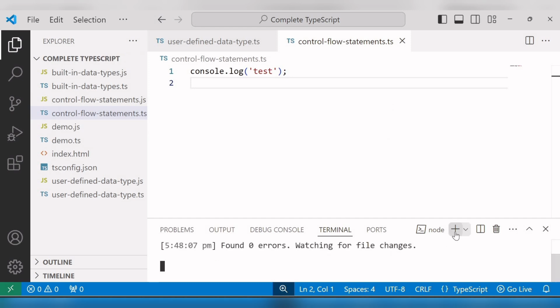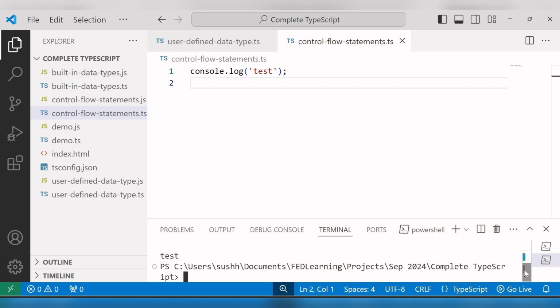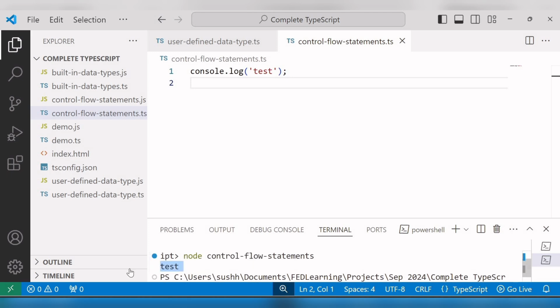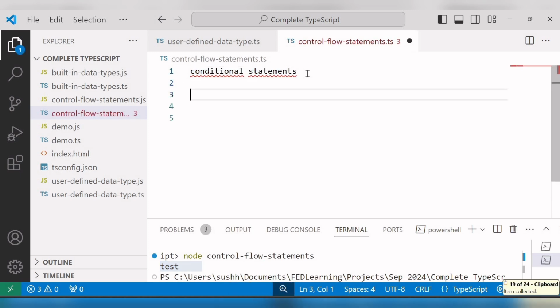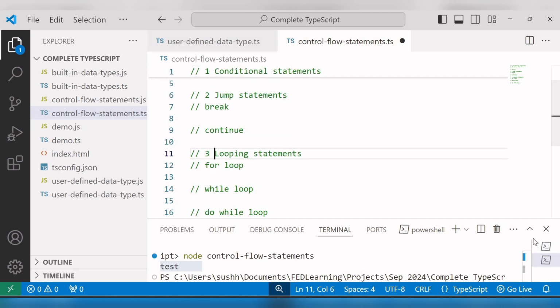So now I'll open one more terminal and here I'll run this control flow statement file with the command node, space, file name. Enter. And here you can see output test. So now we will start writing examples of each statement here. Okay. So first I'll write down the comments to save time. So here first we will see the conditional statements and then we will see jump statements and last we will see looping statements. Okay.